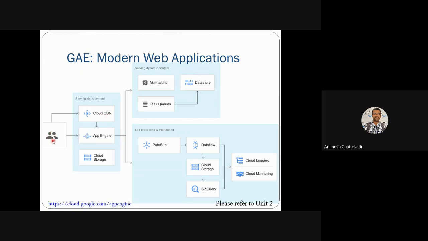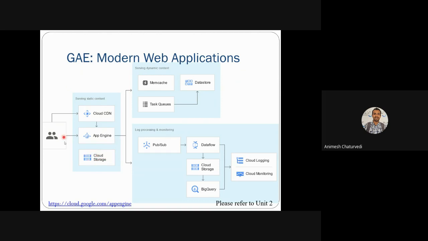The user would request static content served from the Cloud CDN, meaning Google also has its own CDNs, content distribution networks. It requests the app engine, and if any of the servers contains the content, it is transferred directly to the user. And in all these things, cloud storage would also help.